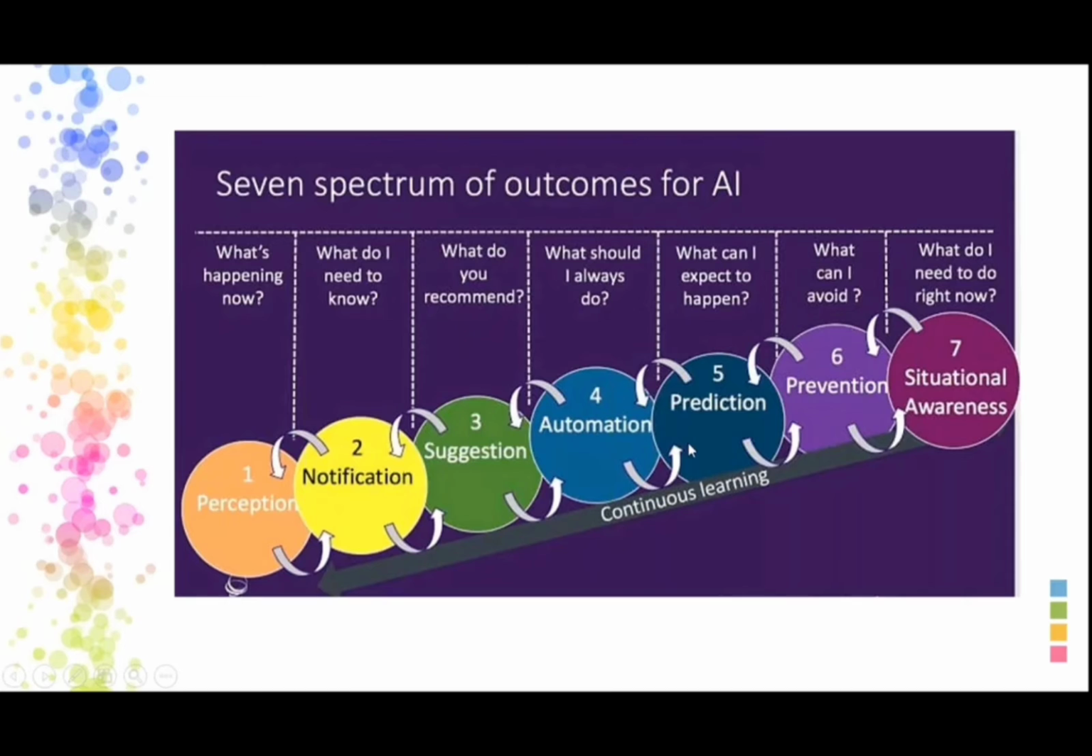So it is telling us that it is continuous learning, from top to bottom or bottom to top. It is giving us perception, notifications, suggestions, automation, prediction, and prevention. In all these ways we can use it, we are using it actually. This is wonderful.